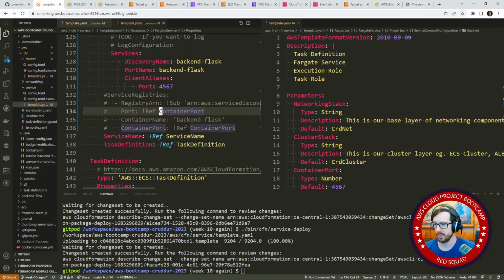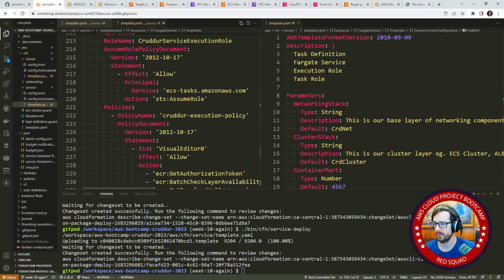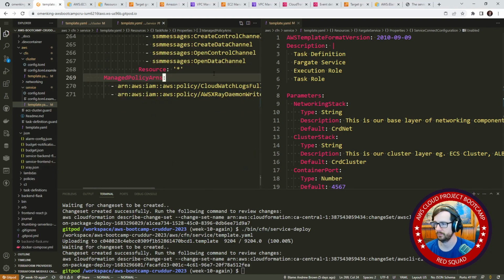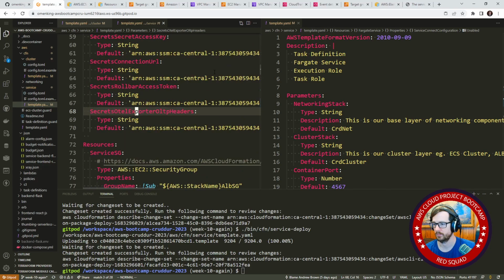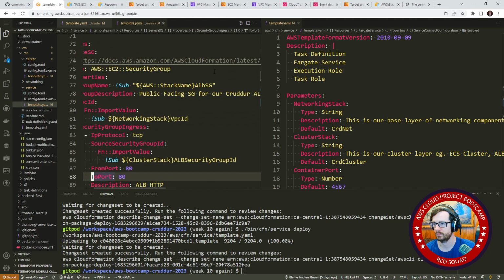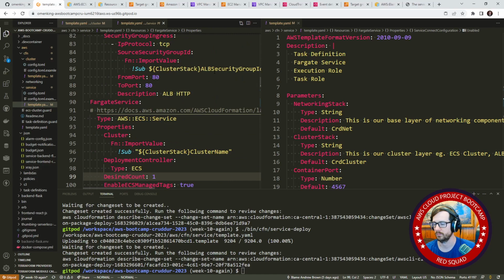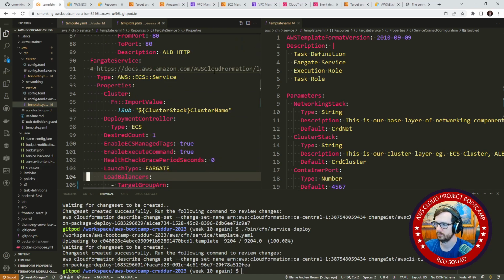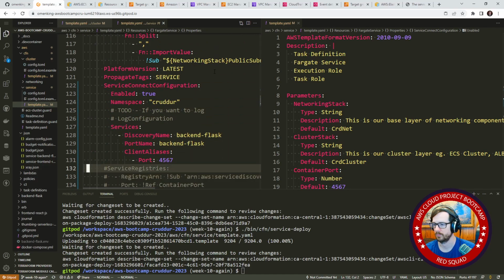We do set a port somewhere else in here. I think we actually hard-coded it. Did we not for this service? And I mean, we don't need to do that, but we can do container port here as well.